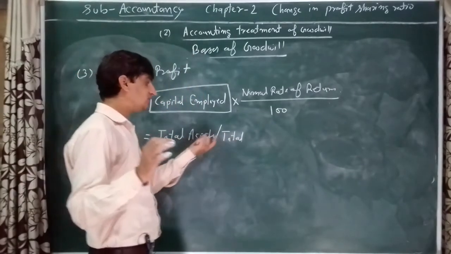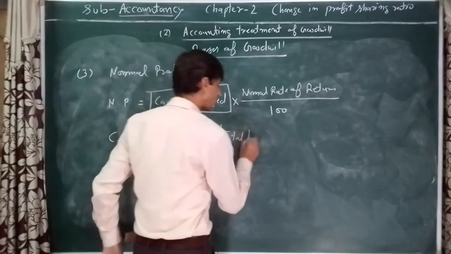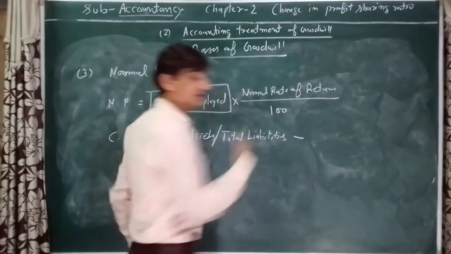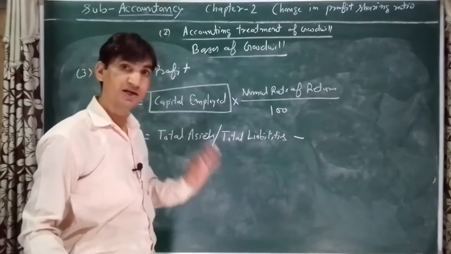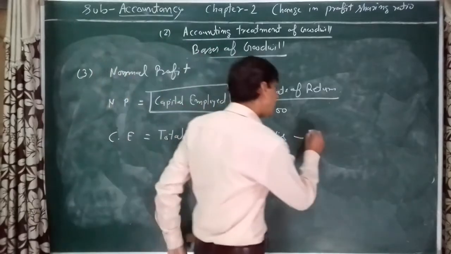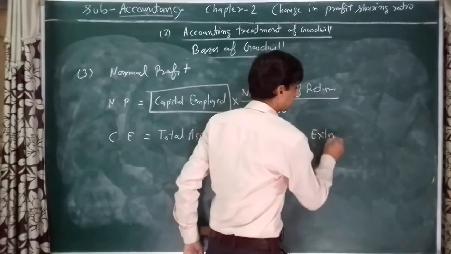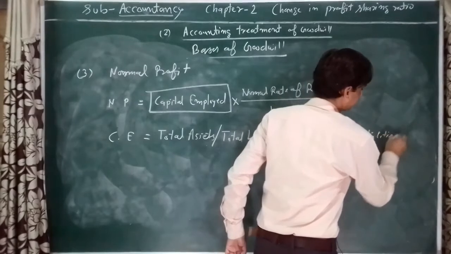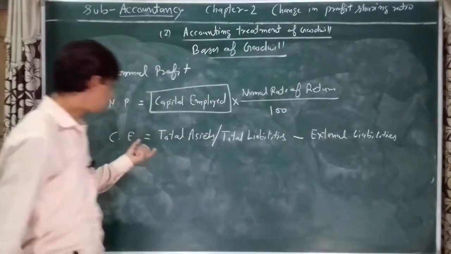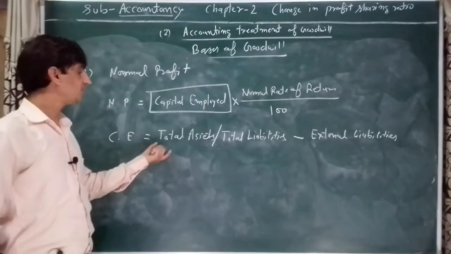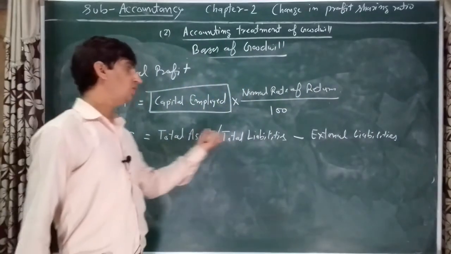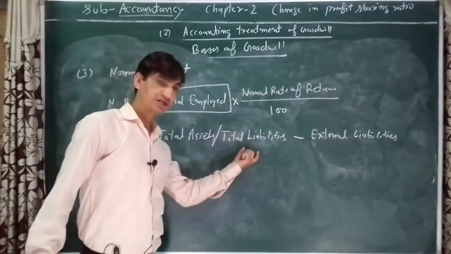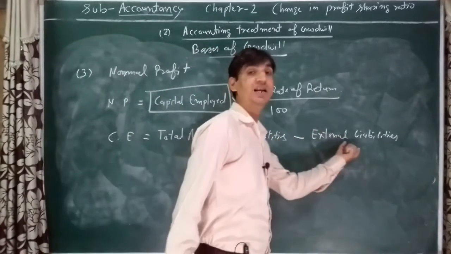Total assets or total liabilities minus external liabilities. This is the simple formula.